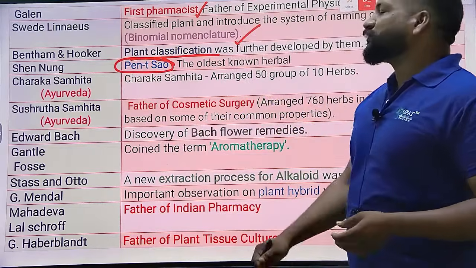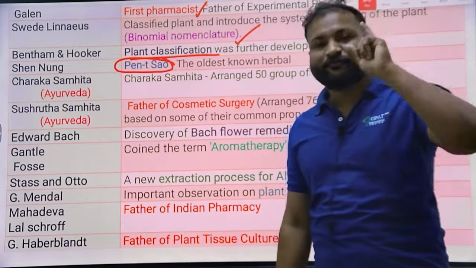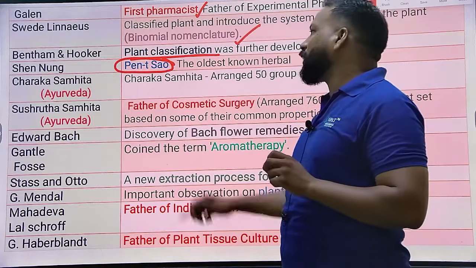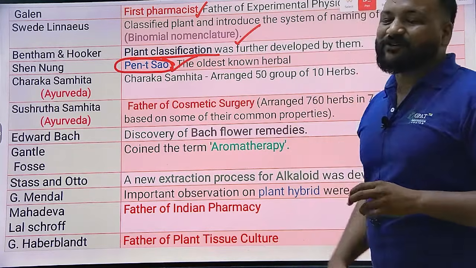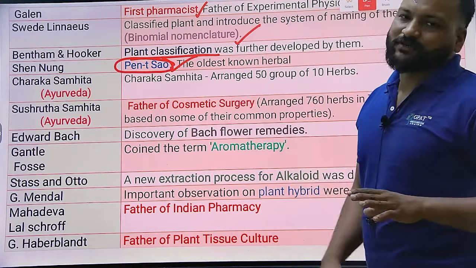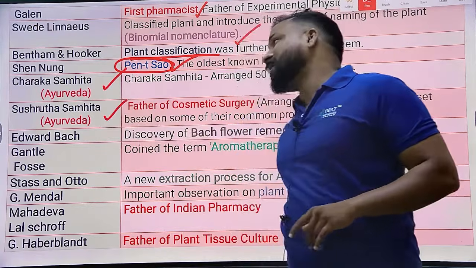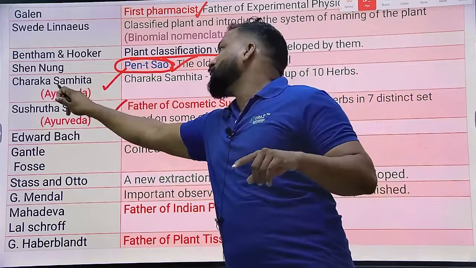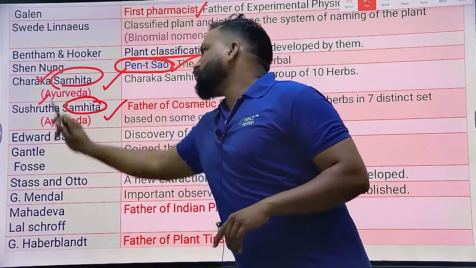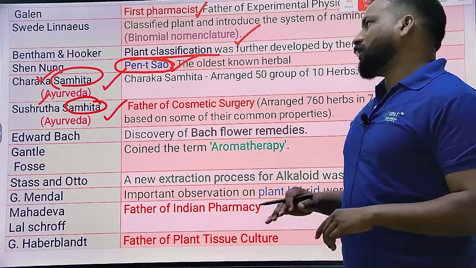Shennong is one of the important figures of the Chinese system of medicine, the father of the Chinese system of medicine. He wrote a book called Pen Tsao, a book belonging to the Chinese system of medicine. Then you already know Charaka Samhita and Sushruta Samhita, the two important books. Charaka and Sushruta are the two important personalities of Ayurveda, and they wrote two books.